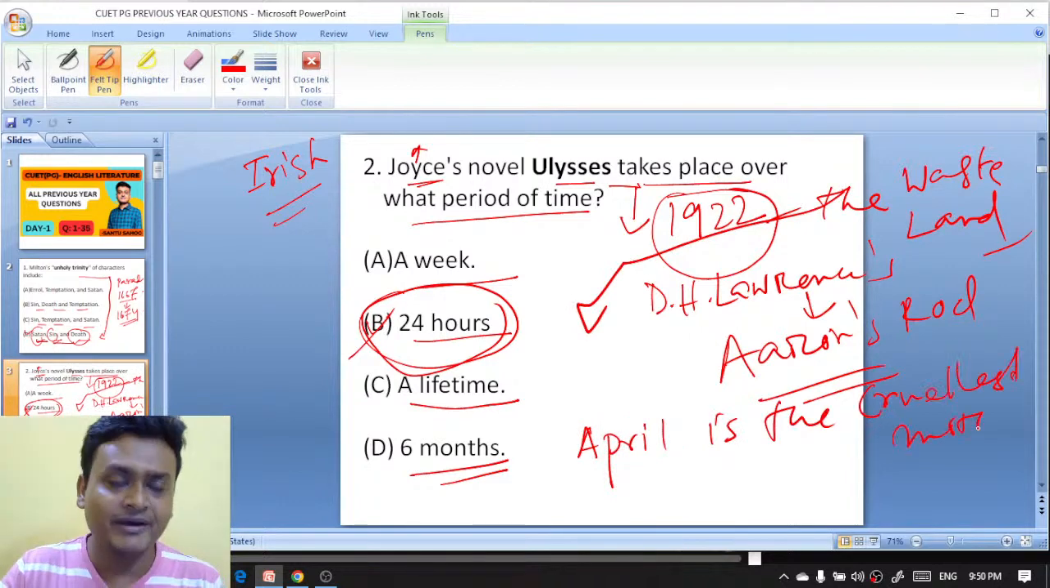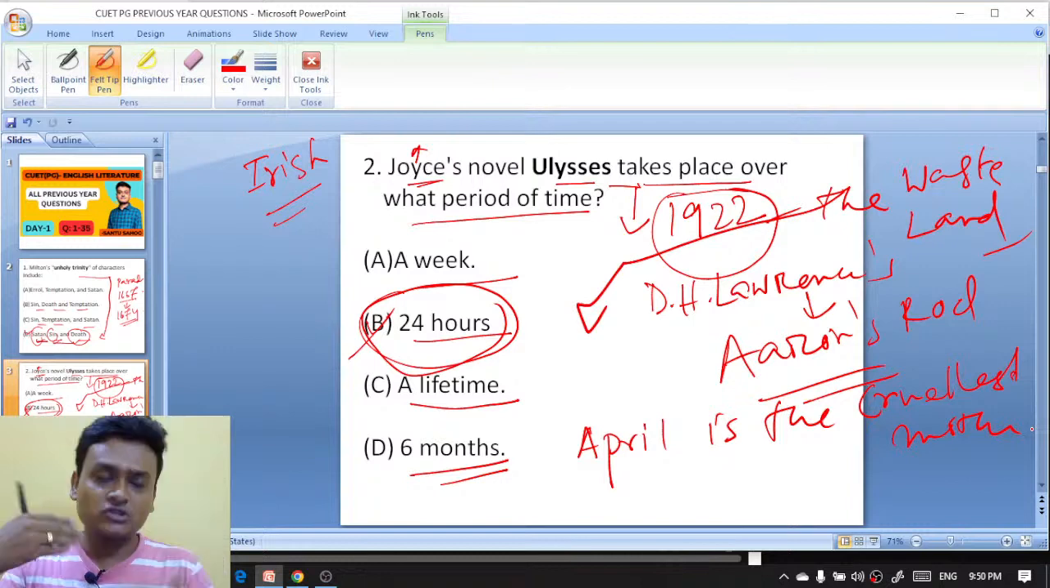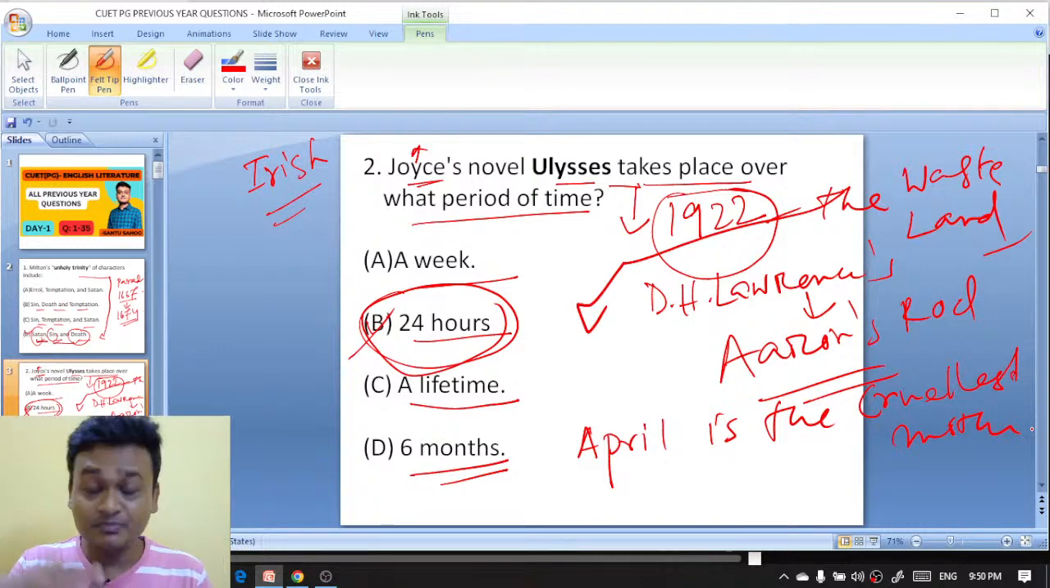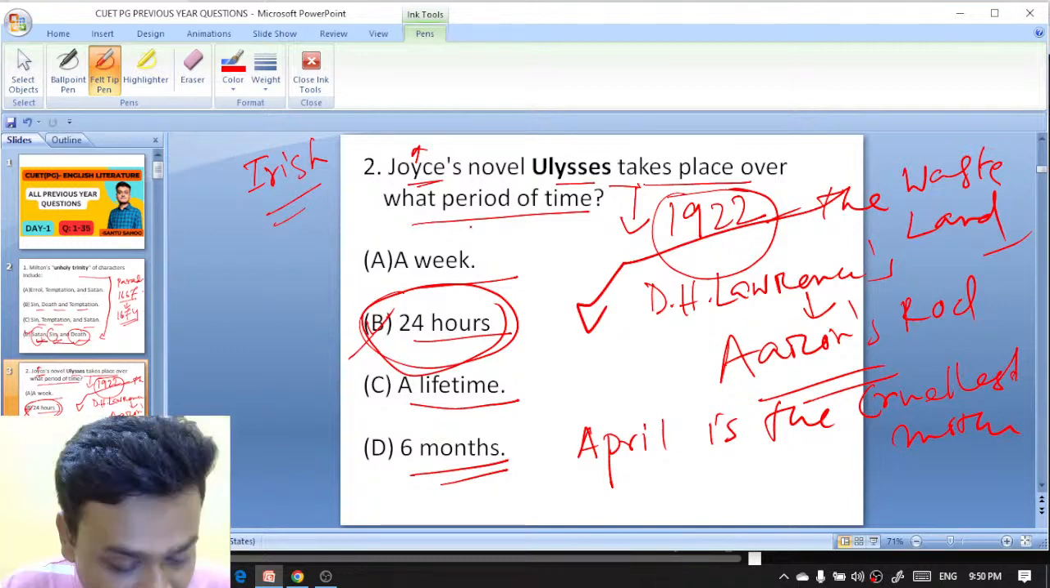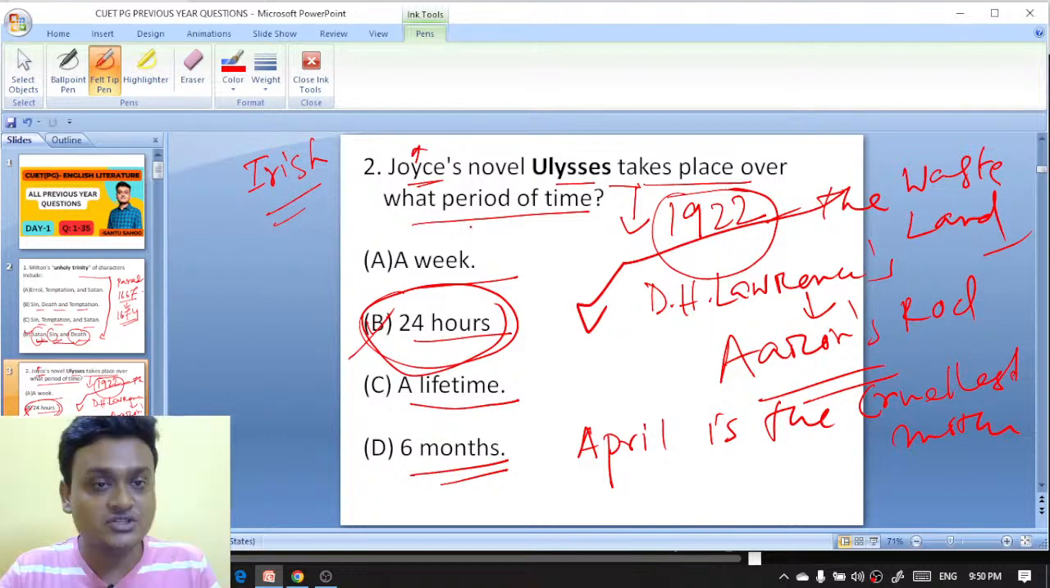Whereas Geoffrey Chaucer's General Prologue to the Canterbury Tales begins with April is the sweetest month. Okay. Here in James Joyce's Ulysses, it is Leopold Bloom. Isna, Priti, Pragati, Priyangshu, all of you are right actually.